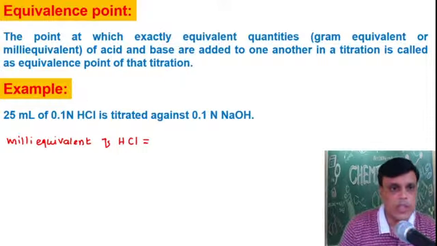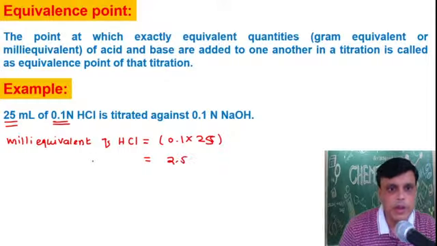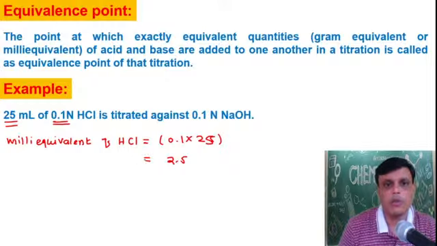Concentration into volume. 0.1 normal is the concentration of HCl and the volume is 25 ml. So 0.1 into 25 will come 2.5. So the milli equivalents of HCl is equal to 2.5.